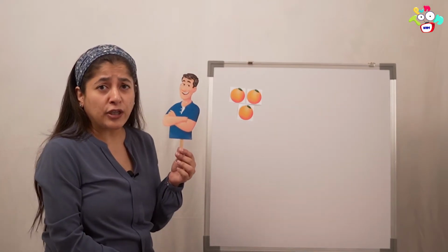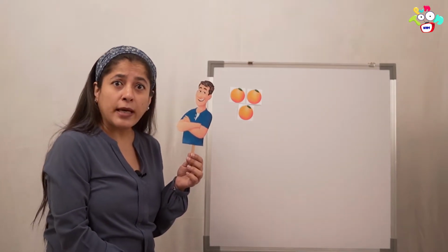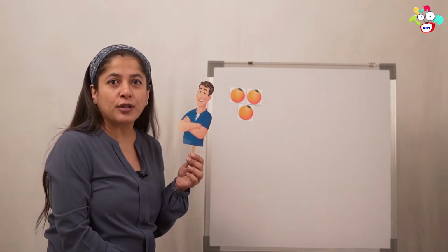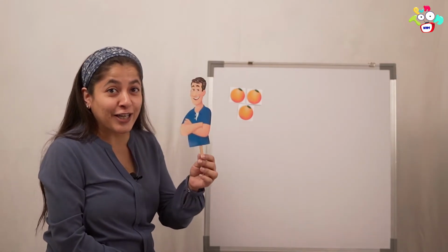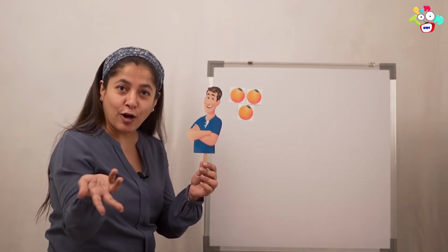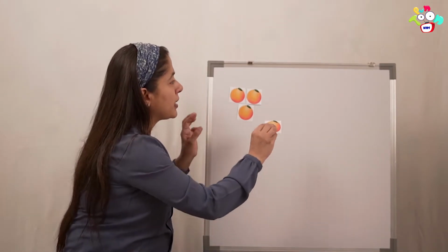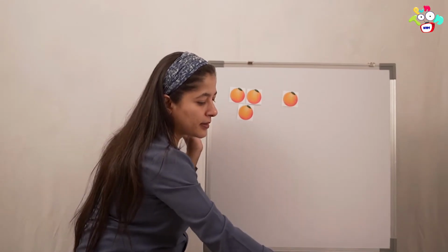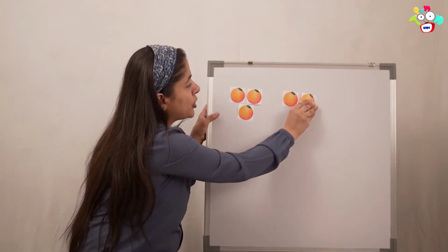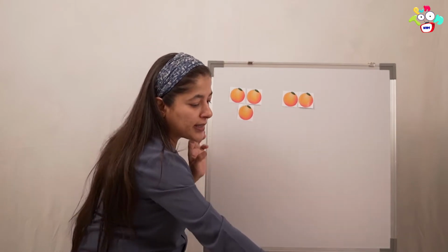So, what did Naisha's daddy do? Naisha's daddy also bought 3 oranges. So, let's put another 3 oranges. See? These are the 3 oranges that Naisha's daddy got.